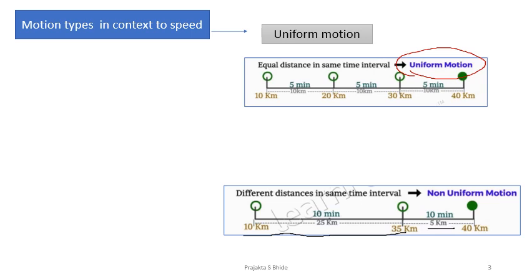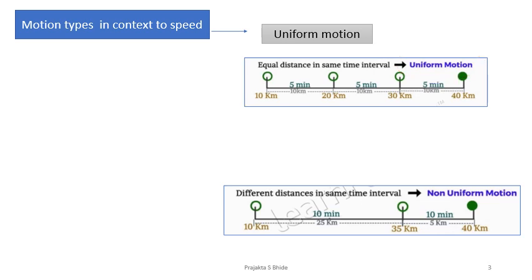So 5 kilometers in 10 minutes. See the difference. Here in 10 minutes he took 25 kilometers. Here that was really fast. And over here 5 kilometers in 10 minutes, that was really slow. So is the motion of that object the same throughout the journey? No. Different distances in the same time interval. That is what I call non-uniform motion.